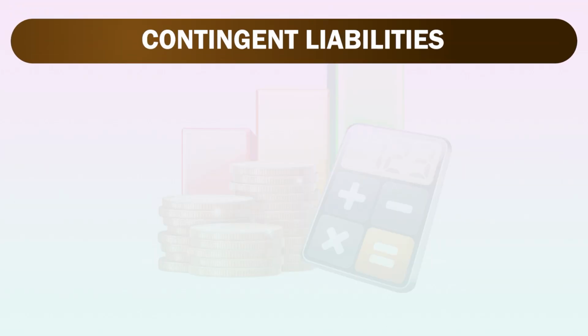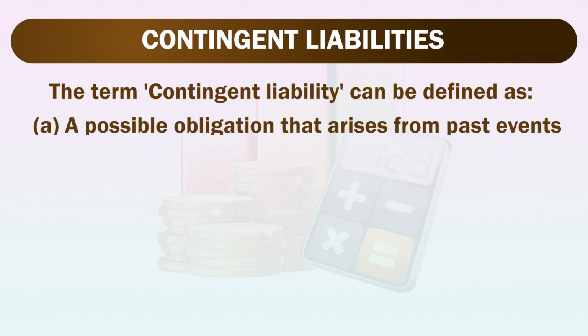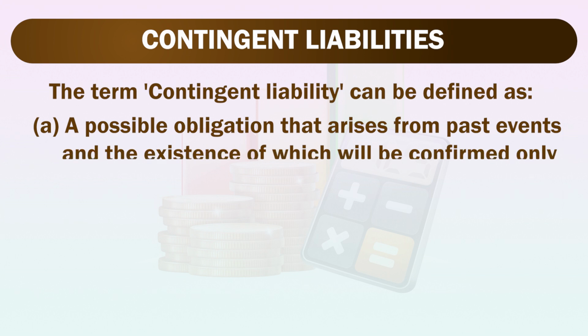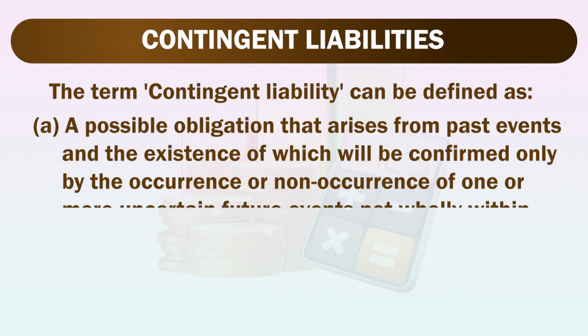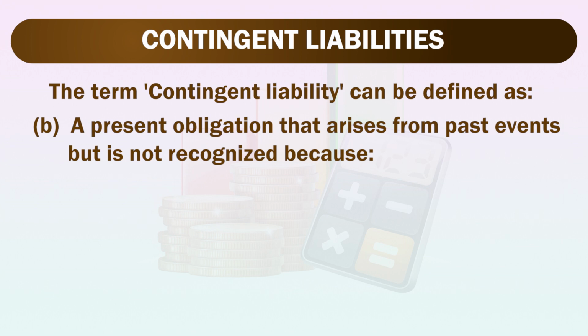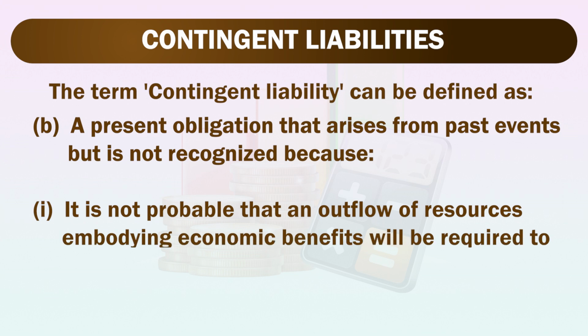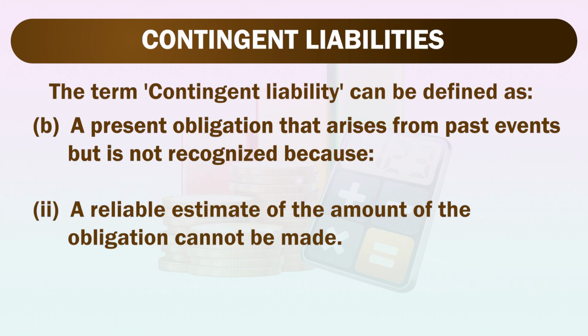Next point is contingent liabilities. The term contingent liability can be defined as a possible obligation that arises from past events and the existence of which will be confirmed only by the occurrence or non-occurrence of one or more uncertain future events not wholly within the control of the enterprise, or we can say a present obligation that arises from past events but is not recognized because of certain reasons, like it is not probable that an outflow of resources embodying economic benefits will be required to settle the obligation, or a reliable estimate of the amount of the obligation cannot be made.